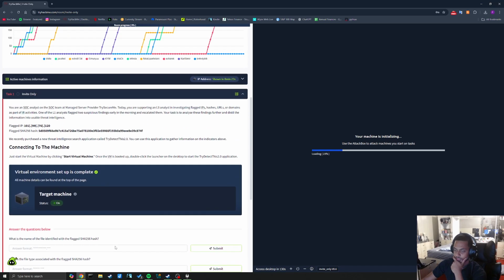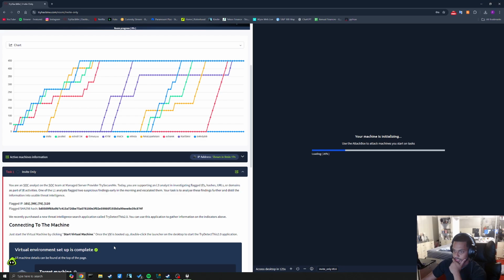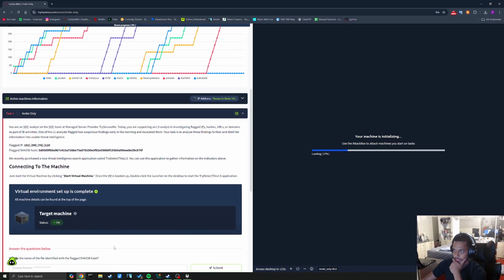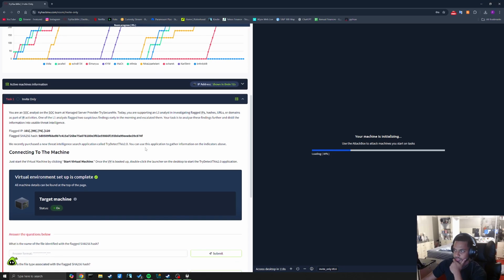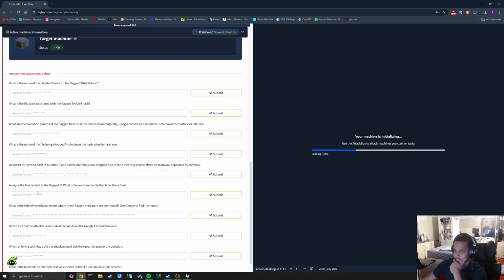What's the name? Okay, so it seems like we're investigating a suspiciously flagged item. Let's see, some sort of file, obviously, and analyze the files related to the flagged IP. What is the malware family that links to these files? Interesting. Alright, we're also going to receive a report. Oh, use Google to find the report, actually. What's the title of the original report?